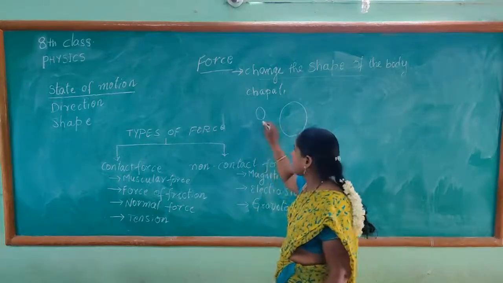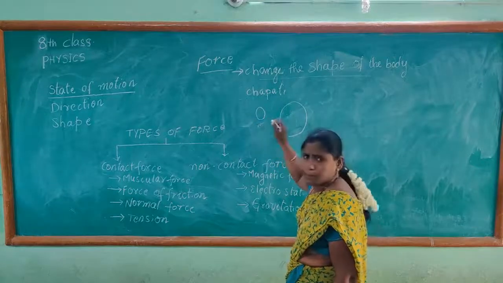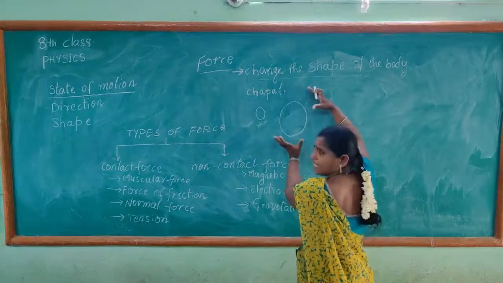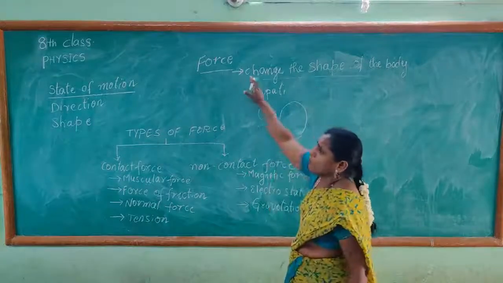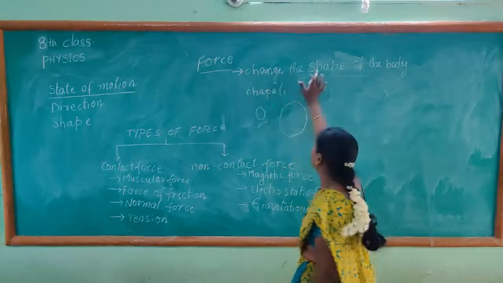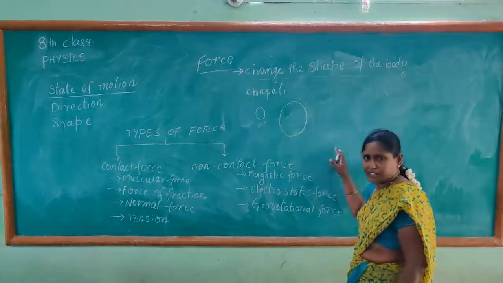Here it is in a roll, that is round shape, small in size, but here we are making it bigger in size. So by this experiment we can say that force can change the shape of the dough. The shape has been changed.